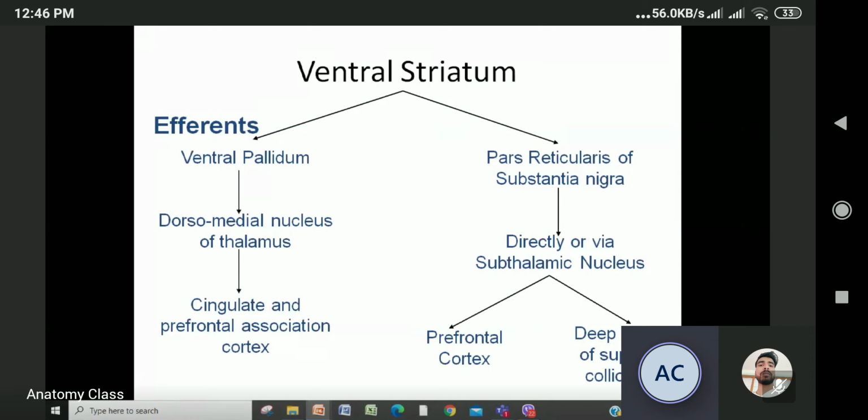Just make a flow chart. From the ventral striatum to the ventral pallidum, the dorsomedial nucleus of the thalamus, then to the cingulate gyrus and prefrontal association cortex. And from the ventral striatum to the pars reticularis of the substantia nigra, then directly to the subthalamic nucleus, then to the prefrontal cortex and the deep layer of the superior colliculus.